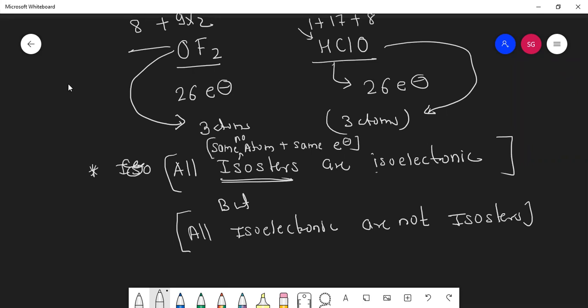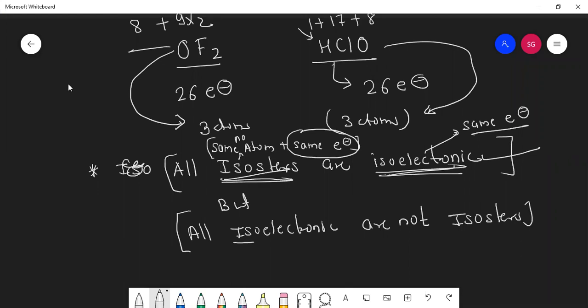All isosters are isoelectronic. Isoelectronic means what? Same electron. So all isosters are isoelectronic. Correct? Yes. Because you see, same electron here, also same electron. Isoelectronic is not concerned about how many atoms are there.